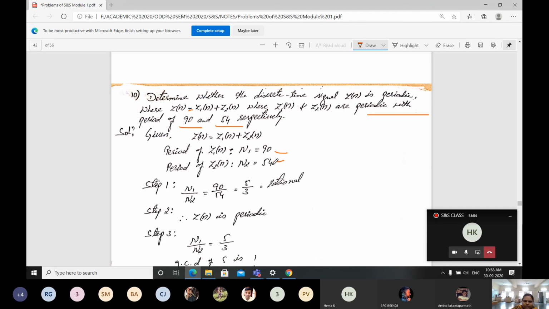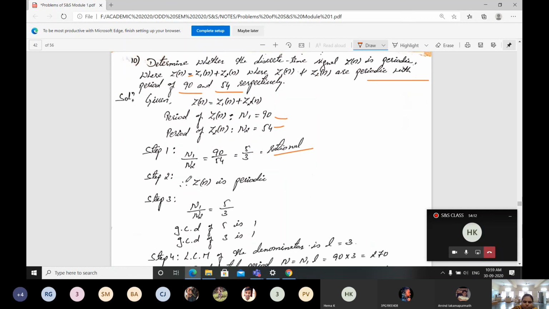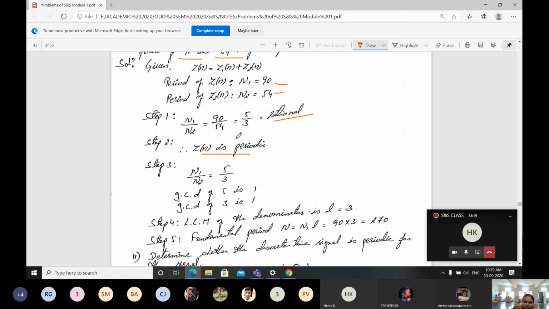Then step 1 is N1 by N2. Only two are there. So N1 by N2, 90 by 54, you will get as 5 by 3. This is a rational number. Therefore, step 2: because it is rational, I can tell z of n is periodic. Then N1 by N2 is 5 by 3. What is the GCD of numerator and denominator? GCD of 5 is 1 and of 3 is also 1 only. Then what is the LCM? Just take the denominator part only. The LCM of the denominator, L, is going to be 3 only.